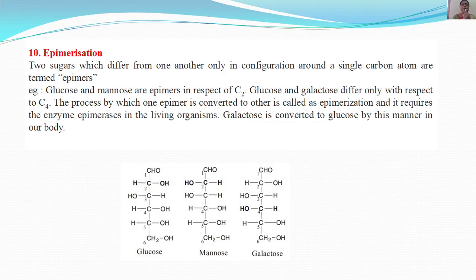One important reaction of monosaccharides is epimerization. Two sugars which differ from one another only in configuration around a single carbon atom, especially at C2, are termed epimers. Glucose and mannose are epimers with respect to the C2 carbon. Glucose and galactose differ only with respect to C4. The process by which one epimer is converted to the other is called epimerization, and it requires the enzyme epimerases in living organisms. Galactose is converted to glucose in this manner in our body.